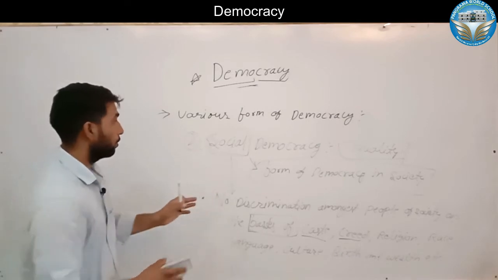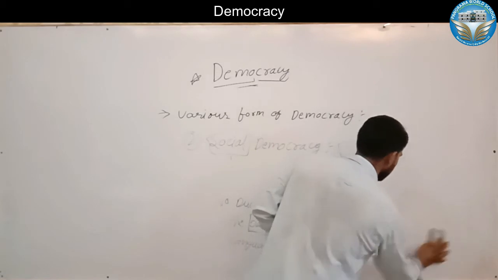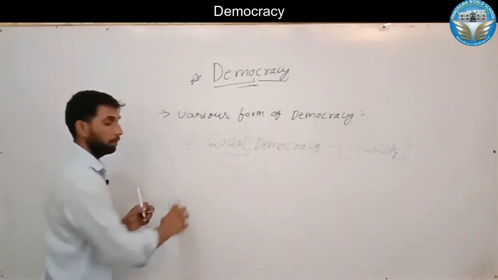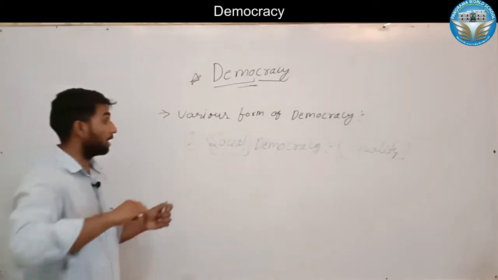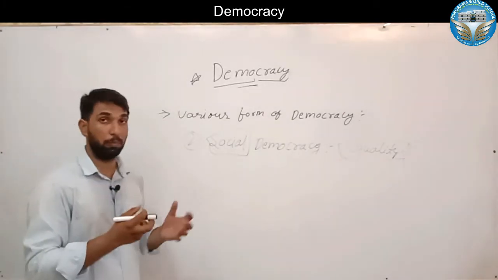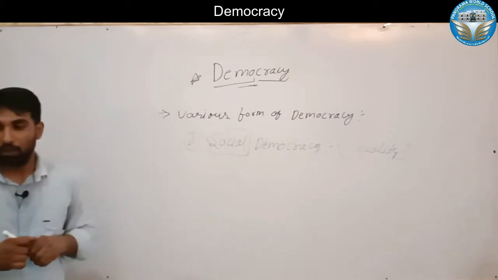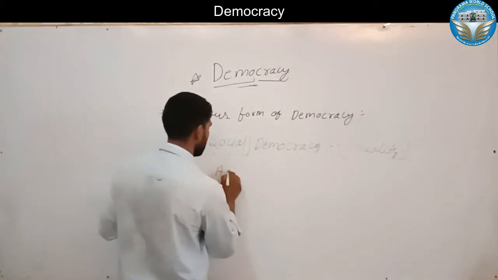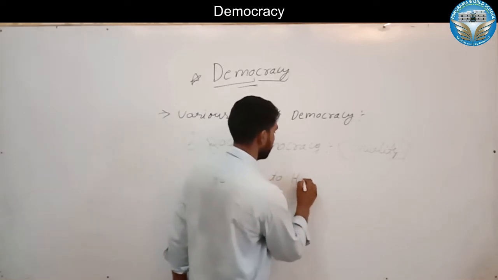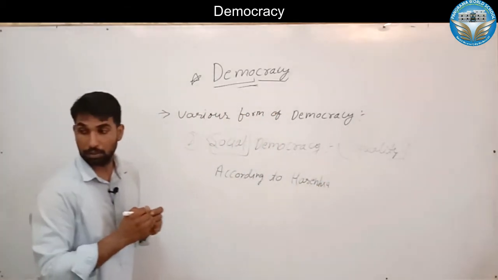So the two principles of democracy, the first one is equality. So the realization of social democracy was based on the equality of people among the whole population of the society. So here, according to Hernes,